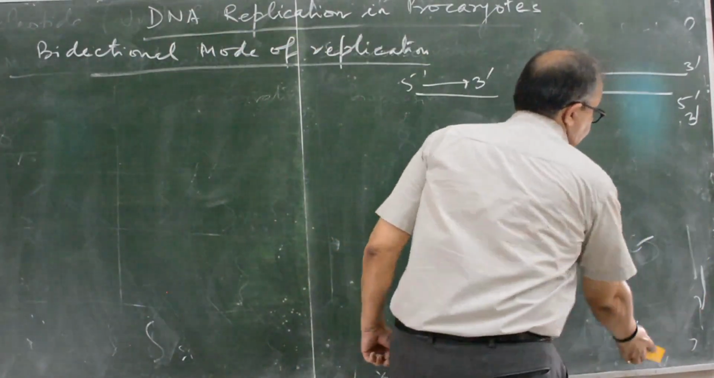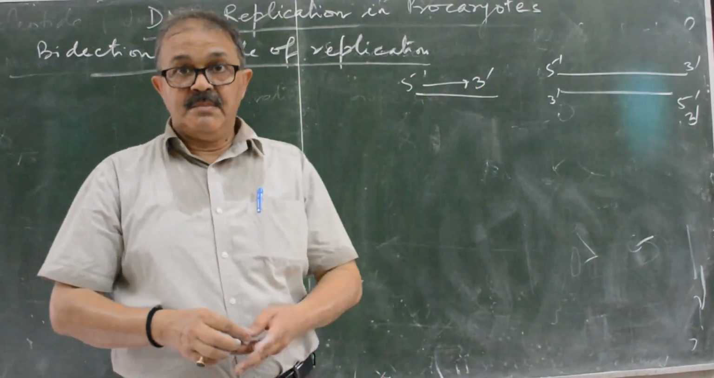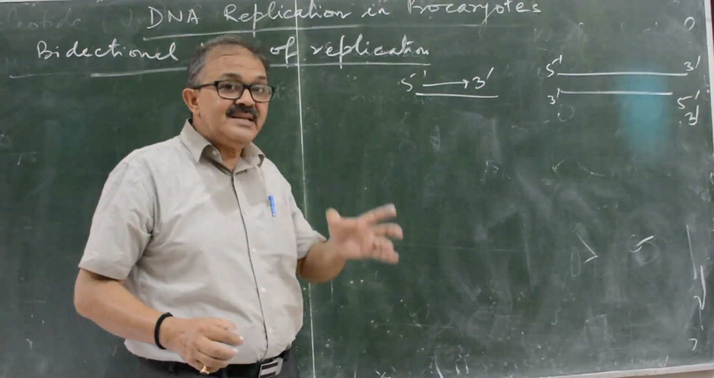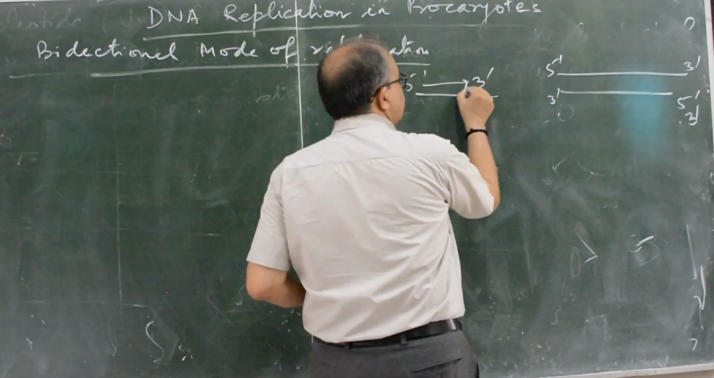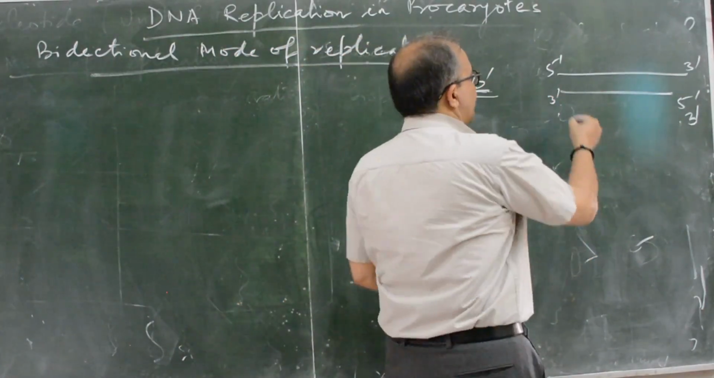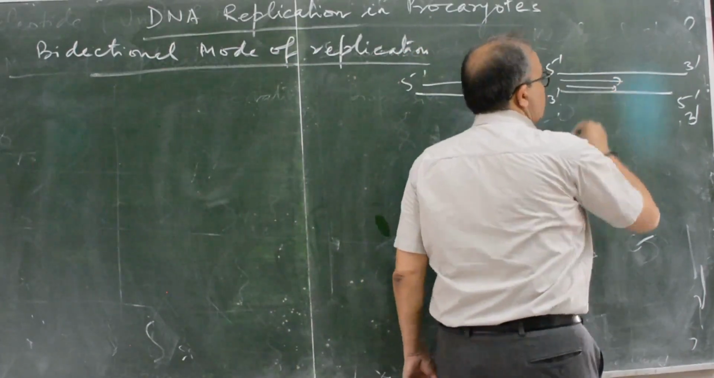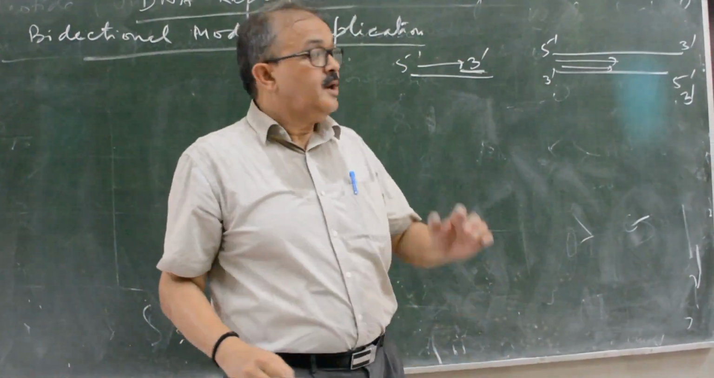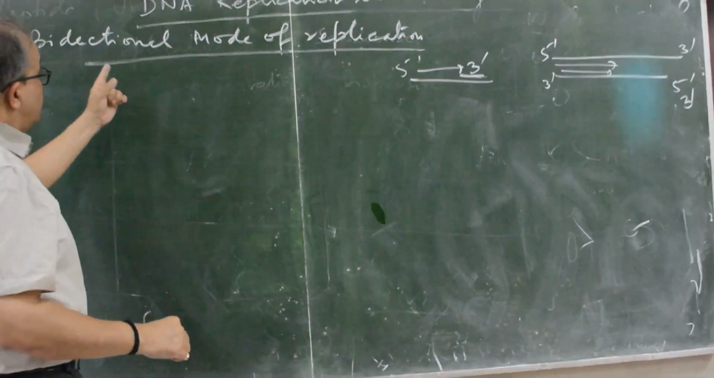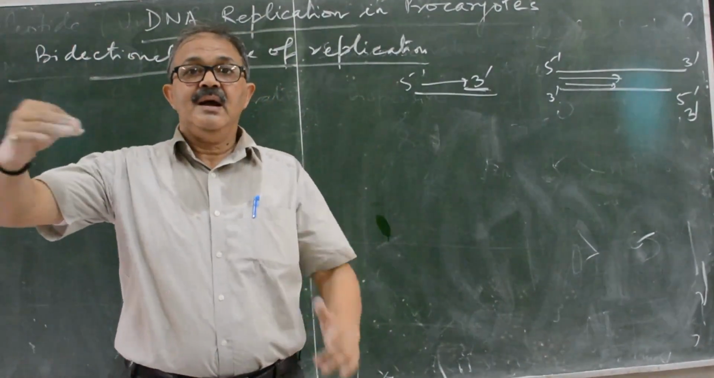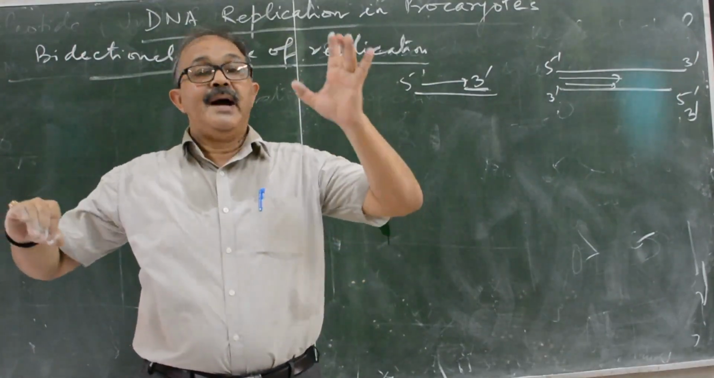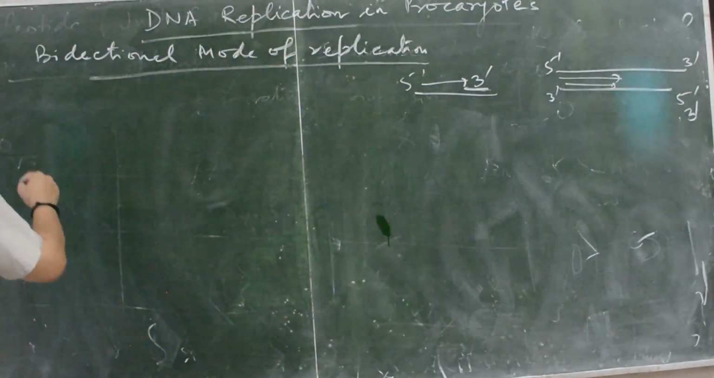Then in this condition, if DNA polymerase, the main enzyme, synthesizes only in the 5 to 3 direction, then how is it possible for 5 to 3 and 5 to 3 in one direction? It is not possible. The question is whether the movement of the DNA polymerase is in one direction, unidirectional, or in both directions, bidirectional. Then J. Cairns,